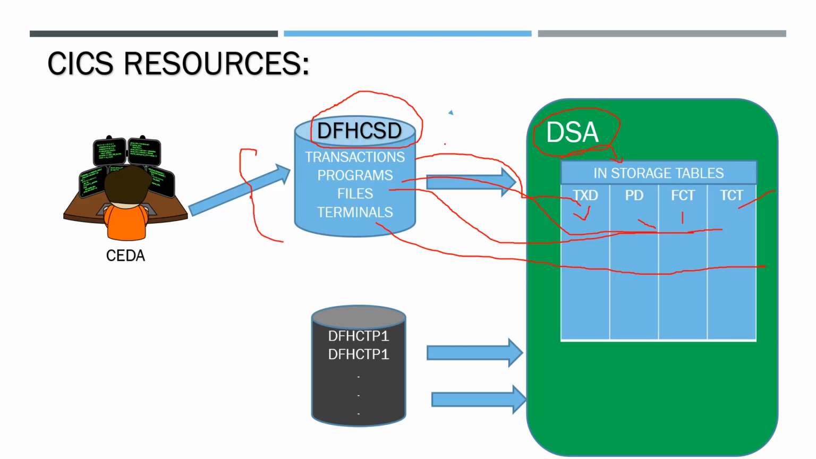The transactions executing will be in the transaction table. The programs executing will be in the program table. The files executing will be in the file control table. The terminals executing will be in the terminal control table.